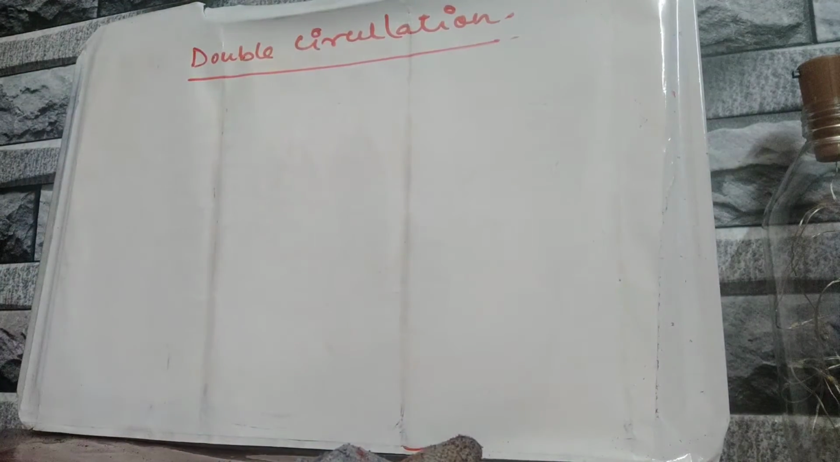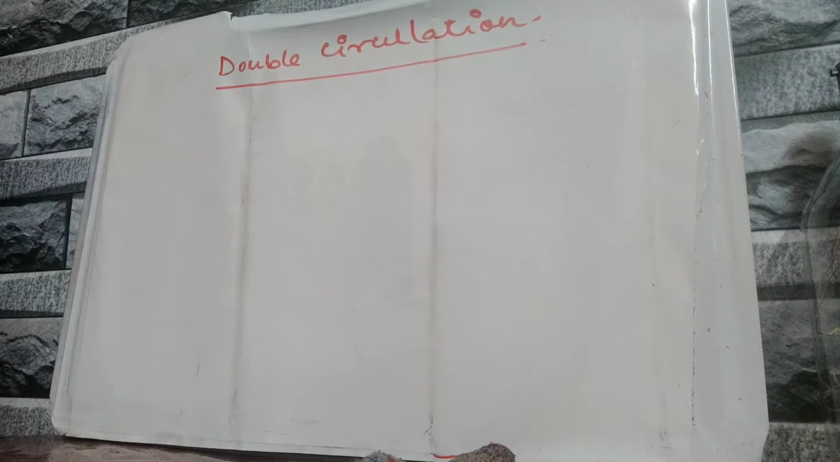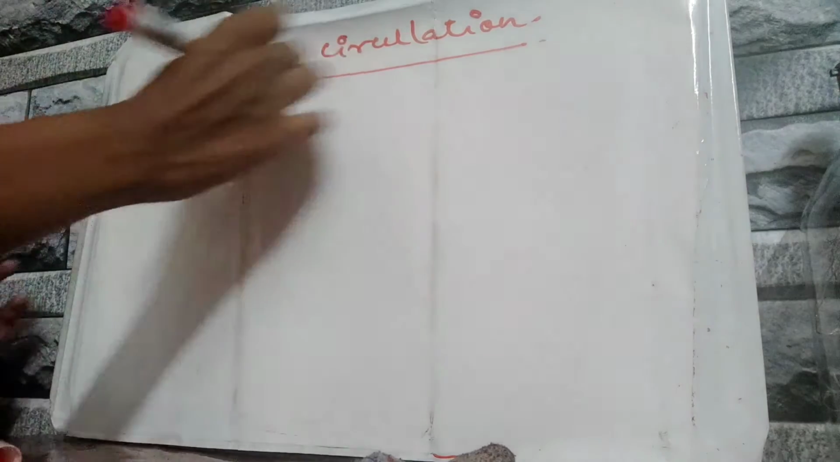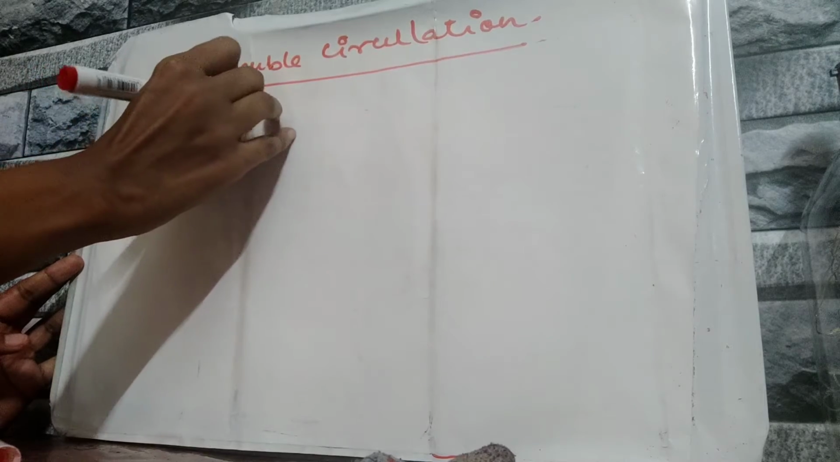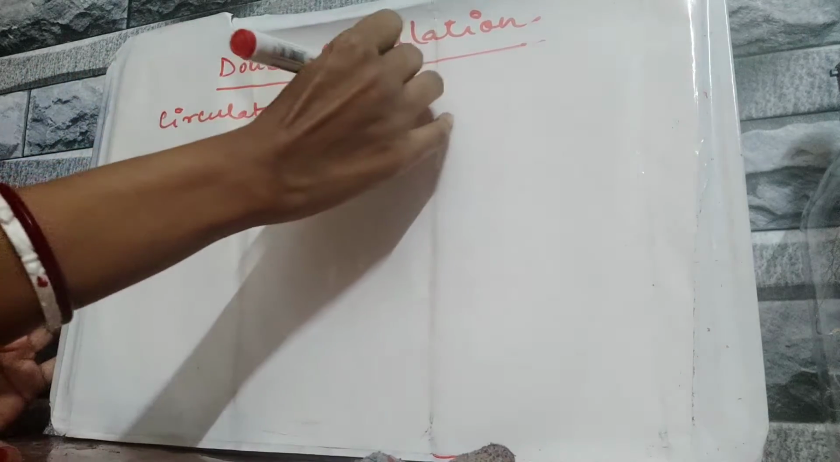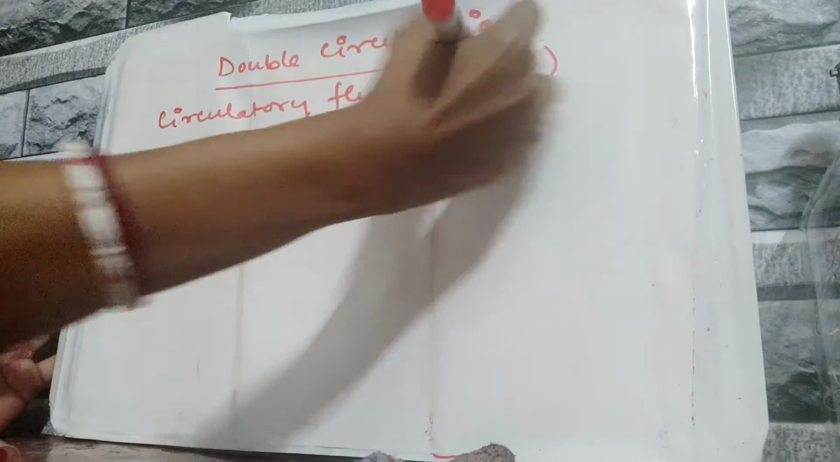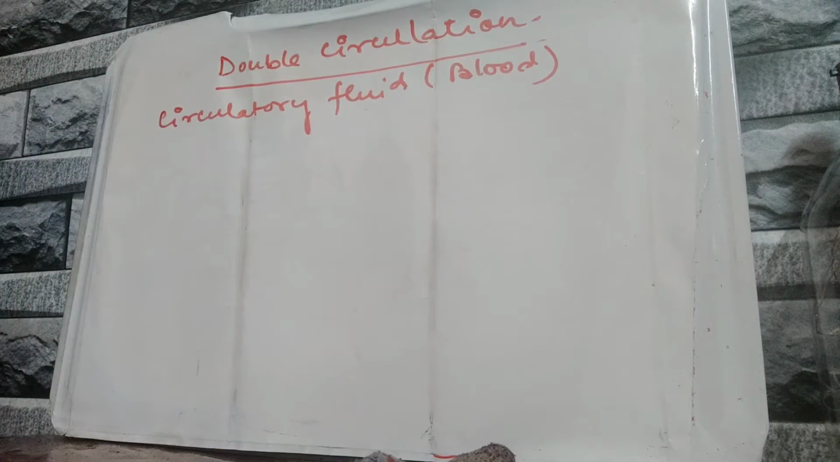As I've told you, double circulation. But before going to the topic of double circulation, let me explain what is circulation. Circulation means the translocation of the circulatory fluid. Now that circulatory fluid can be anything that circulates within the body. Now in our case, the circulatory fluid is blood, but it can be anything. So this circulatory fluid circulates in the body, which is termed as circulation.